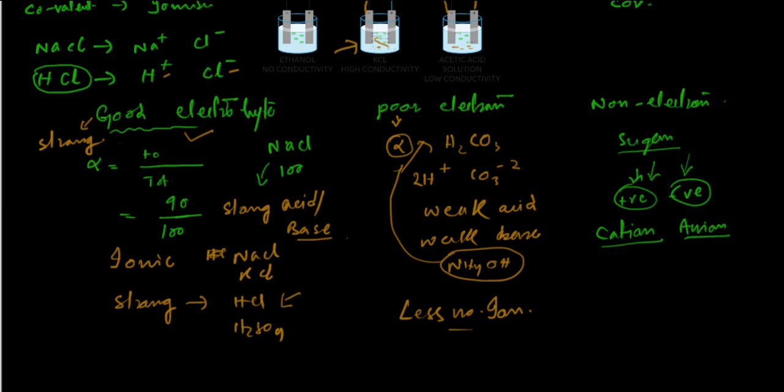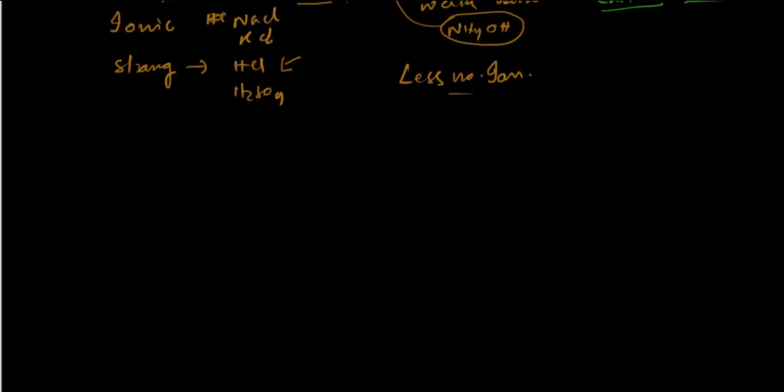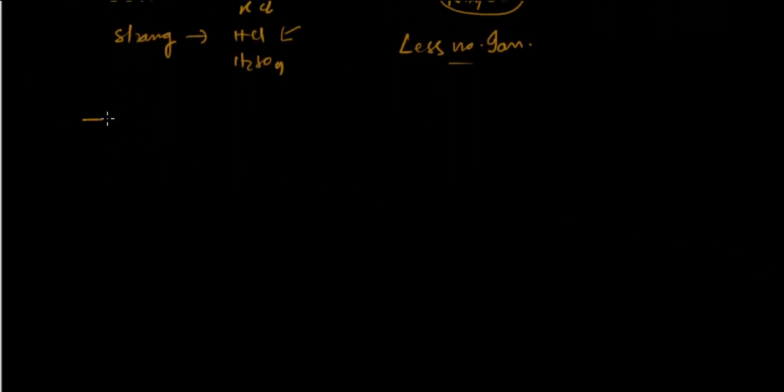So, class, today in this lecture we have understood what electrolysis is. Electrolysis is basically the breaking of substances with the help of electricity. We will understand it in detail in the next lecture, and we will also understand how electrolysis is the opposite process of chemical bonding.